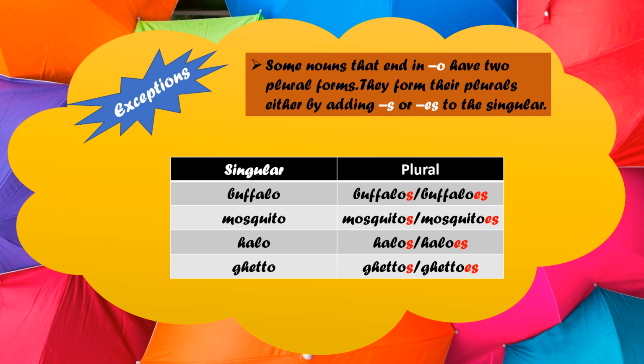Like buffalo. We can either add s and the plural form will be formed, or we can add es and its plural form will be formed. So it has two plural forms. Buffalo, buffalos or buffaloes. Mosquito, mosquitos or mosquitoes. Halo, halos or haloes. Motto, mottos or mottoes.